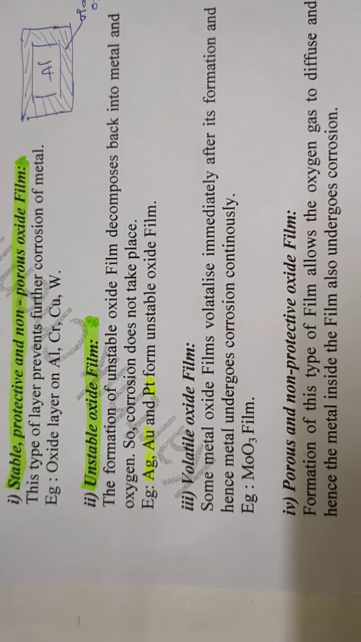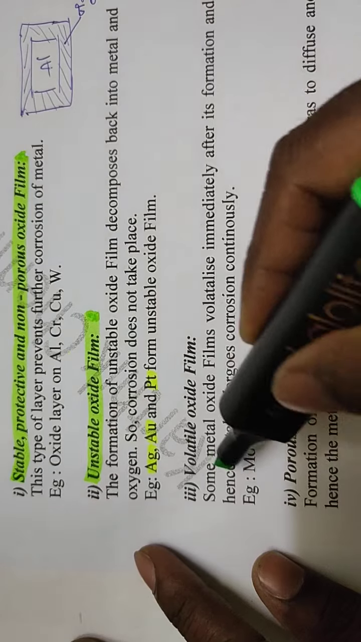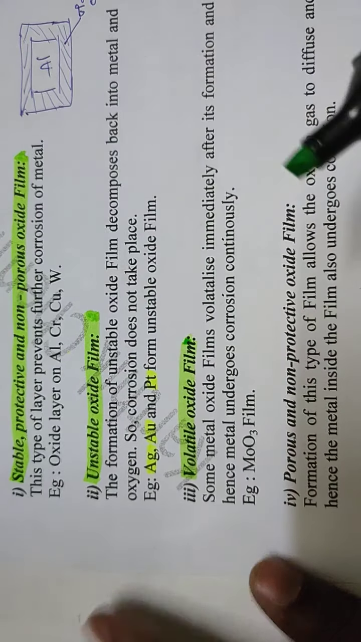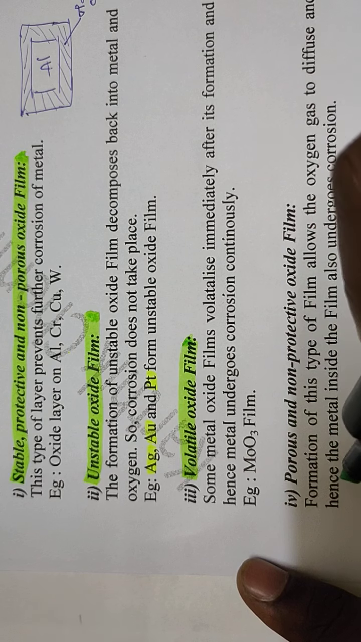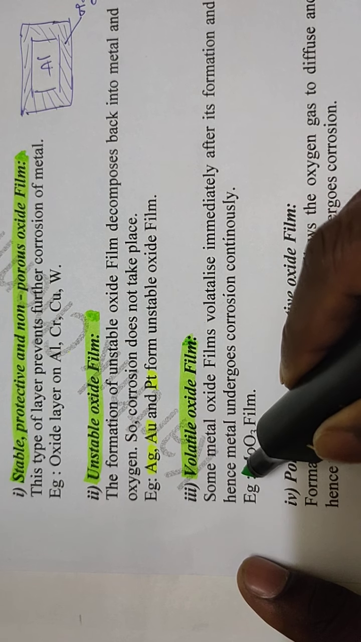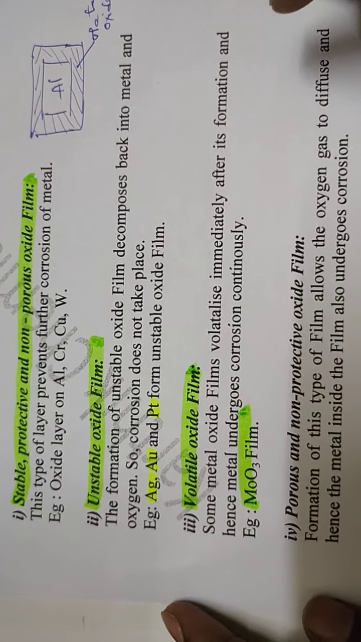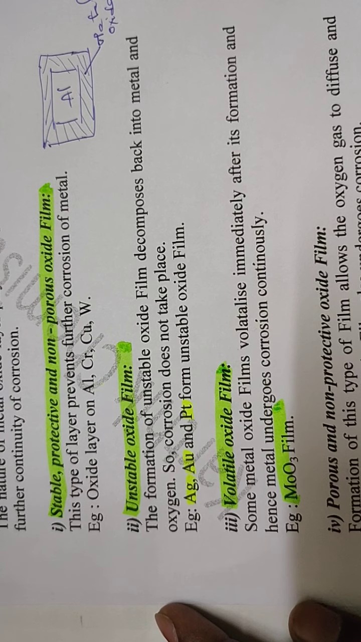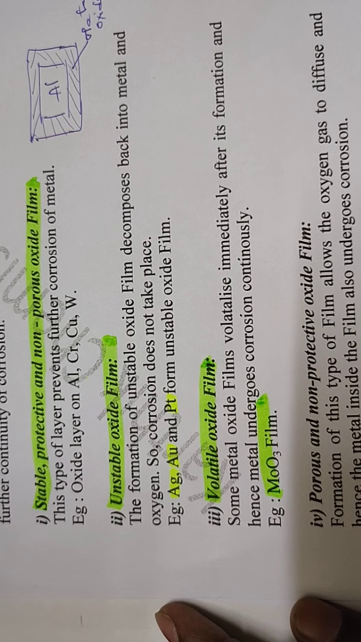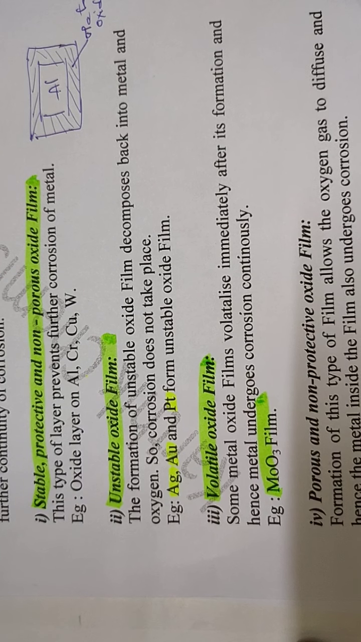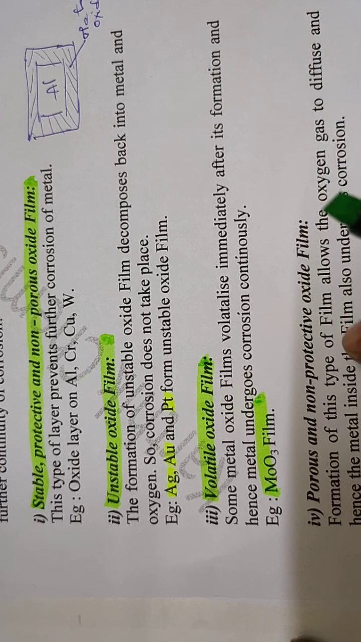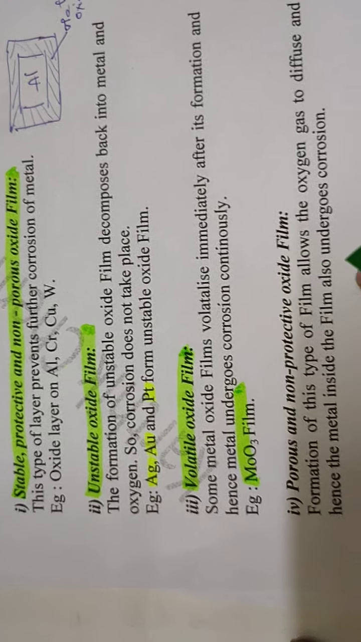In some cases we may observe volatile oxide films. For example, molybdenum forms a volatile oxide film. Okay students, molybdenum forms a volatile oxide film. That means the oxide film formed on the surface is easily volatilized immediately after its formation, and hence the metal undergoes corrosion continuously. Such types of films are called volatile oxide films.